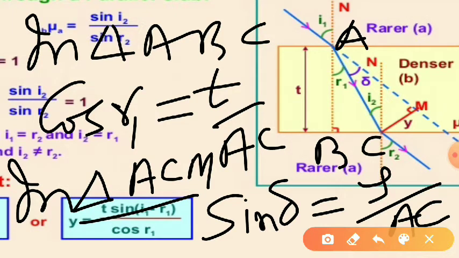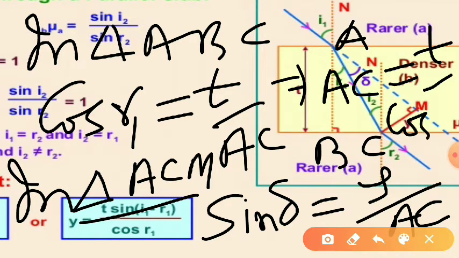Now from this equation, AC is equal to T by cos R1, and from here AC is equal to Y by sine delta.